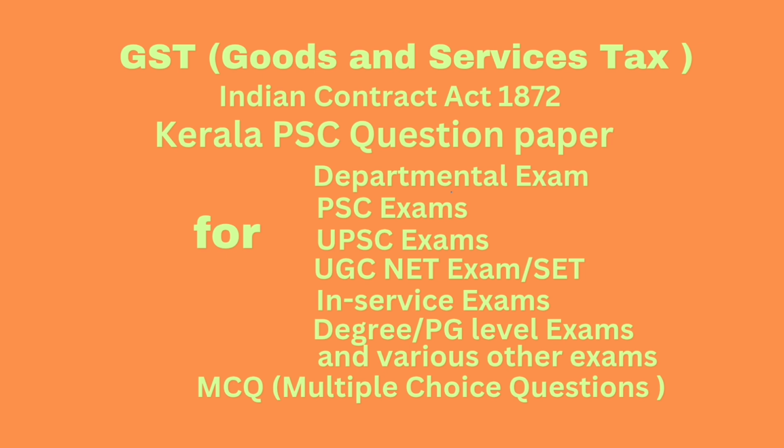Option C, goods supplied are found to be deficient. Option D, both B and C. Correct answer, both B and C. That is, goods supplied are returned by the recipient and goods supplied are found to be deficient. Both these.